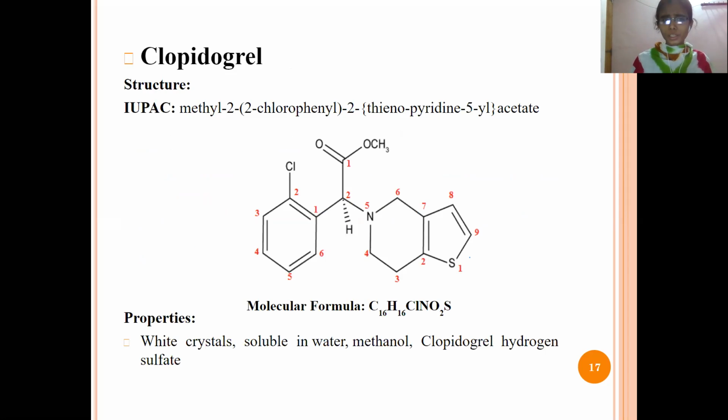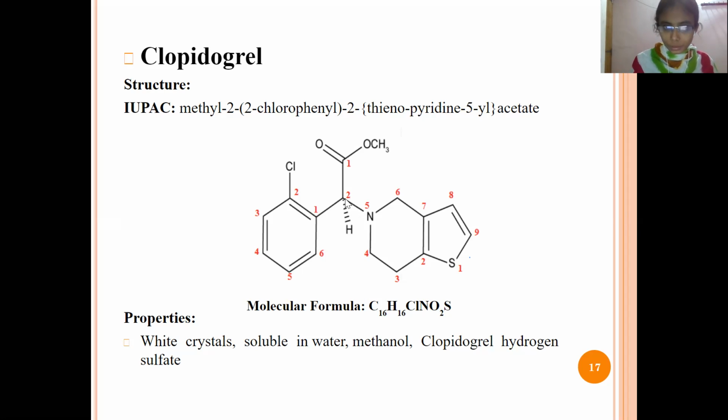So in this, the first drug is clopidogrel. The drug name is clopidogrel, and this is the structure. And if you see, the IUPAC name is methyl 2-chlorophenyl 2-thienopyridine 5-yl acetate. I will repeat it again: methyl 2-chlorophenyl 2-thienopyridine 5-yl acetate. If you see the structure here, in the middle we can see the methyl group, CH3.